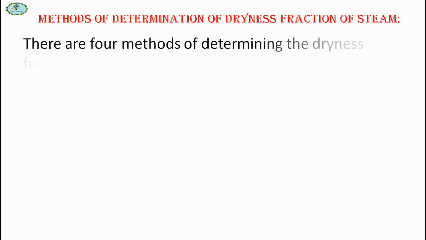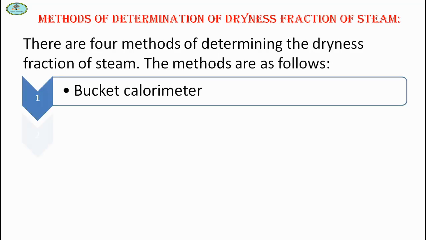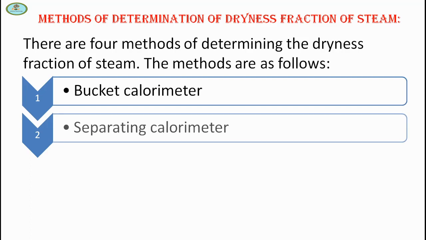Method of determination of dryness fraction of steam. There are four methods of determining the dryness fraction of steam. The methods are as follows: bucket calorimeter, separating calorimeter, throttling calorimeter, combined separating and throttling calorimeter.